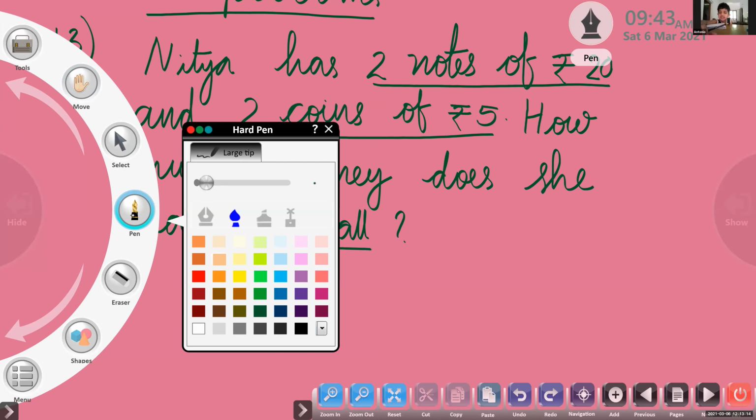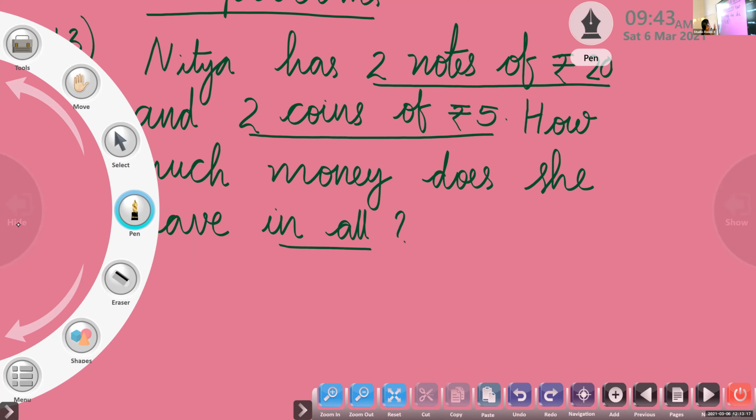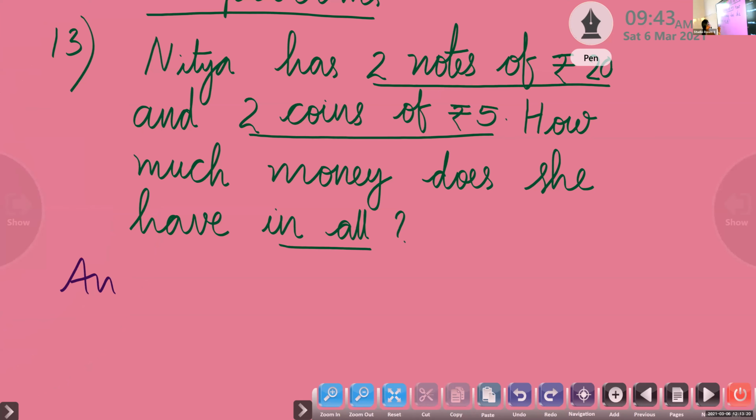Now let us write the answer. Have you all completed the question? Yes, ma'am. Okay. Now, who will read this question once again? Shri Parvati, read the question. Nitya has two notes of rupees 20 and two coins of rupees 5. How much money does she have in all?